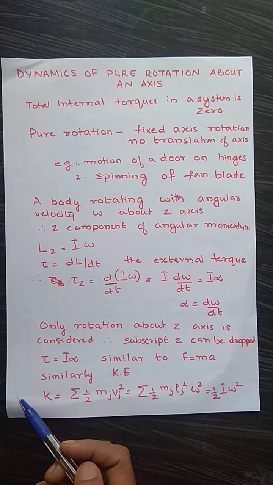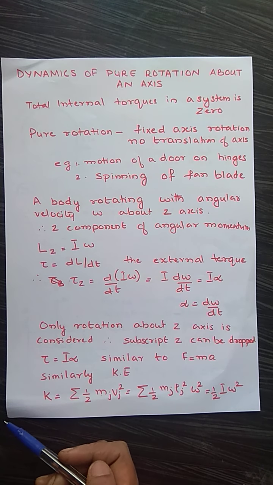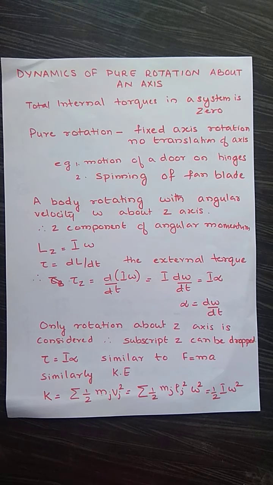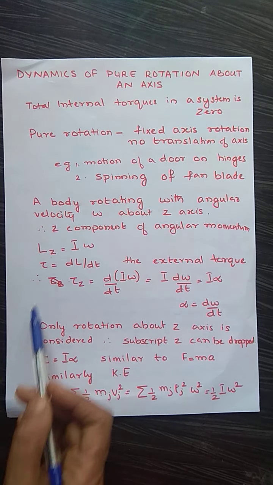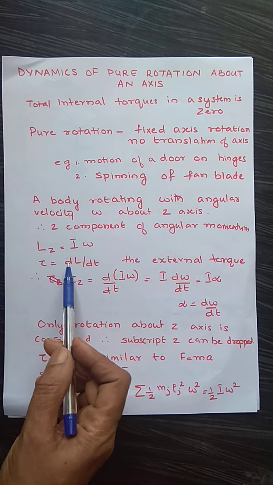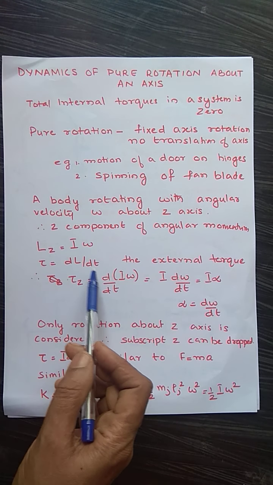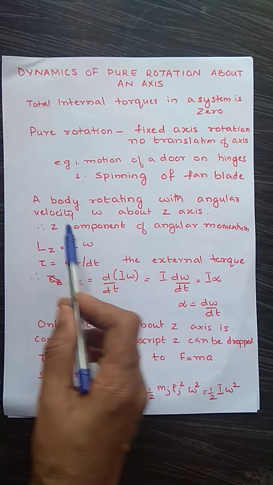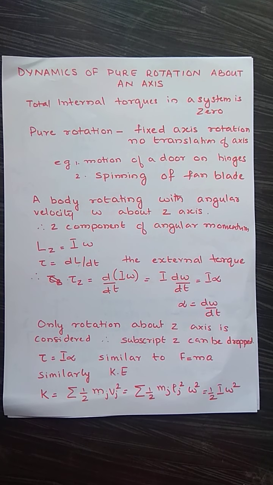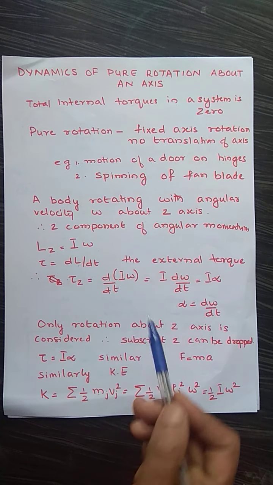And let us consider a body that is rotating with angular velocity omega about the z axis. The z component of angular momentum, Lz, we have discussed earlier, equals I omega. And the torque acting is the rate of change of angular momentum, that is dL/dt. This is the external torque, because internal torque we have taken to be 0. Internal torque inside an object is 0.